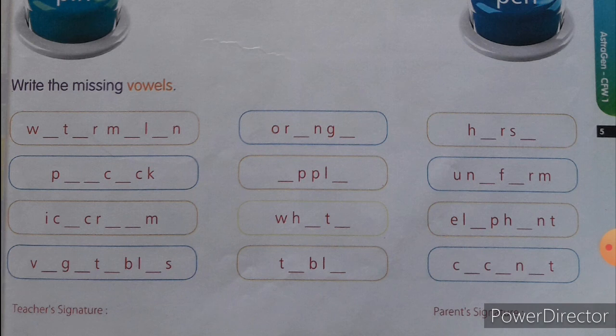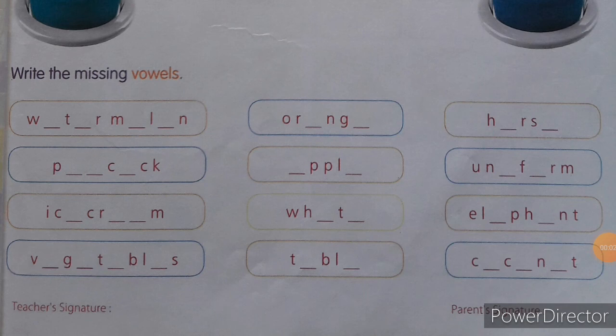Listen, children. The first letter W is there. The next letter is missing. The third letter T is there. The next letter is missing. R, M. The next letter is missing there. The next L is there. The next letter is missing. The final letter N is there. You have to fill each blank using a single letter, and this single letter must be a vowel. That is, it must be the letter A, E, I, O or U.